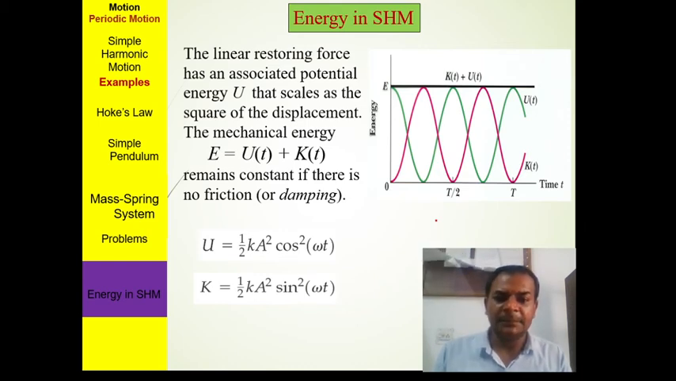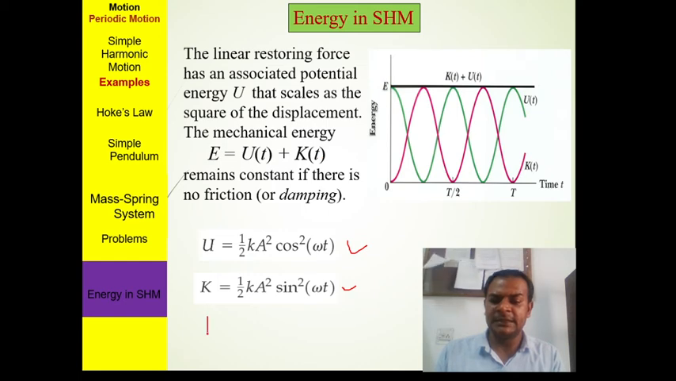In the simple pendulum, using different conditions, we derive that potential energy is half k A square cos square omega t and the kinetic energy is half k A square sin square omega t. The total energy is the sum of potential energy and kinetic energy, so the total energy is a constant quantity, and that is 1 by 2 k A square.